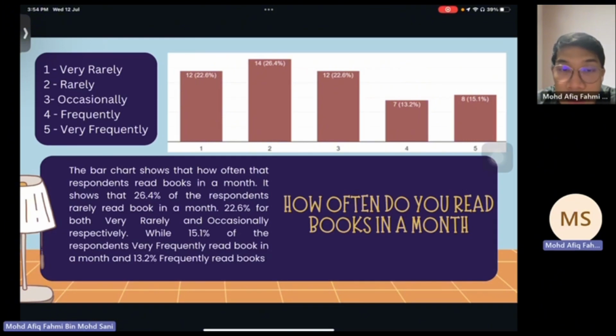It shows that 26.4% of the respondents rarely read a book in a month, 22.6% for both very rarely and occasionally respectively, while 15.1% of the respondents very frequently read books in a month, and 13.2% frequently read books in a month.